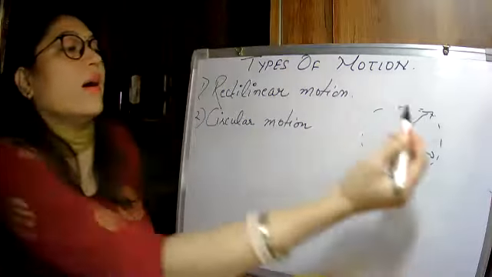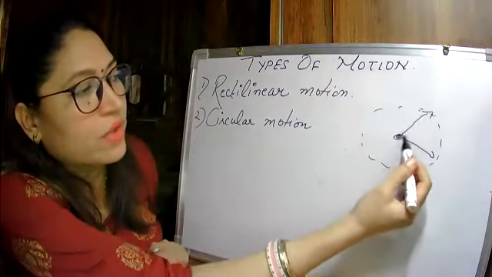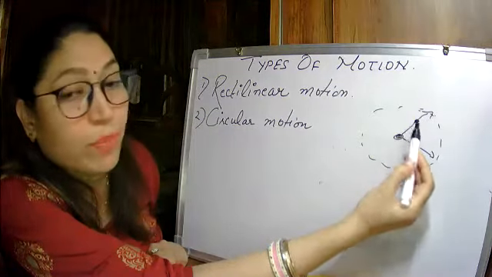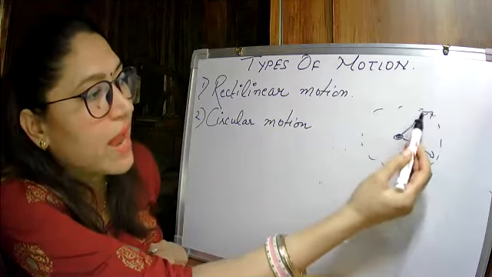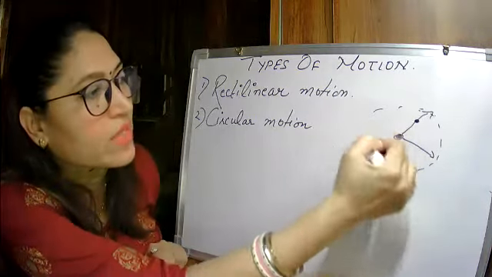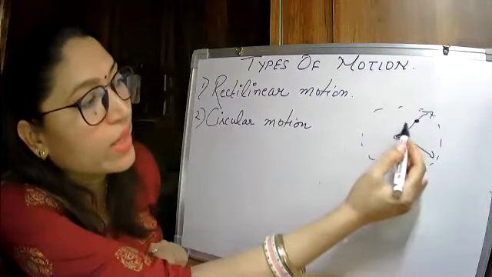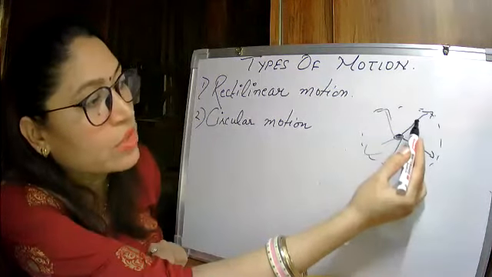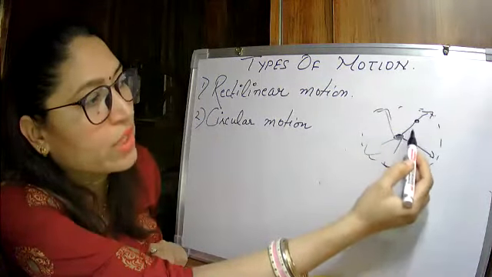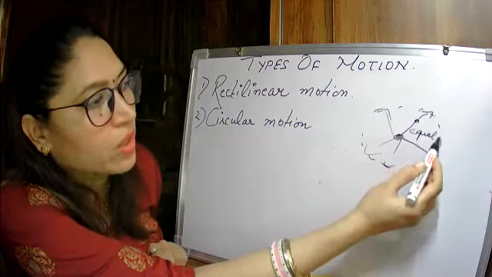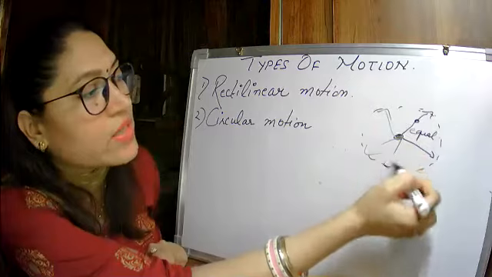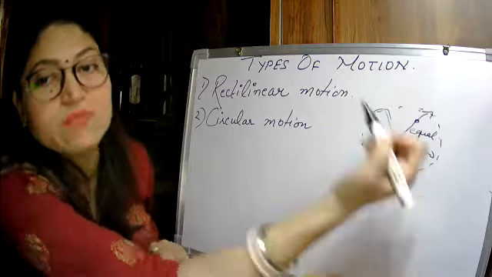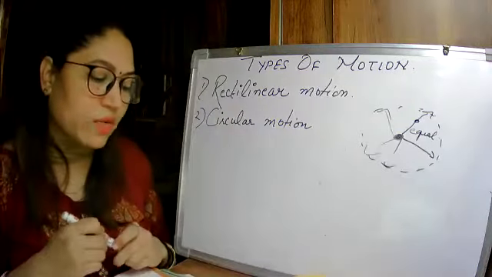So if this is a clock and these are the hands of the clock, and I mark one point on the hand, when this hand moves in a circular motion, anywhere it is, the distance from the center to this point will always be equal, because it is fixed at the center point.